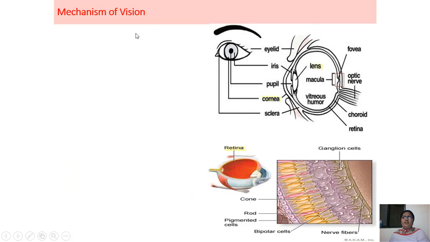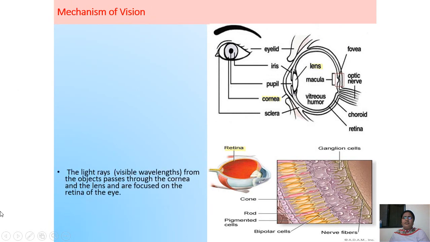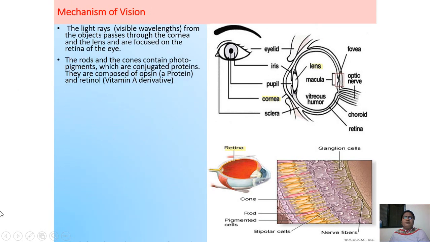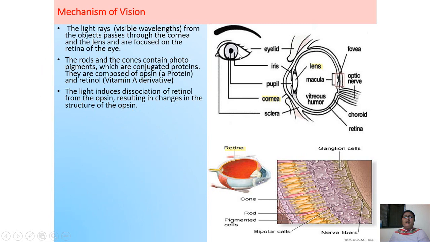Now the mechanism of vision. How does vision form? Here is the light. The light rays from the object pass through the cornea. This is the cornea, this is the eye. If you see an object, the light rays pass through the cornea and then through the lens, and are focused on the retina, the innermost layer. From cornea to the lens and then to the retina.